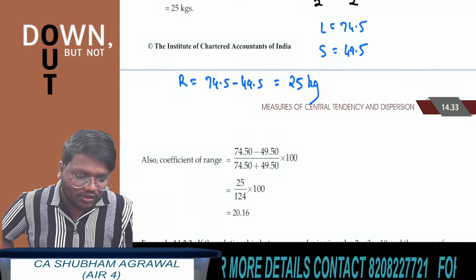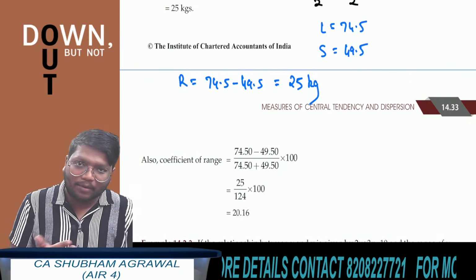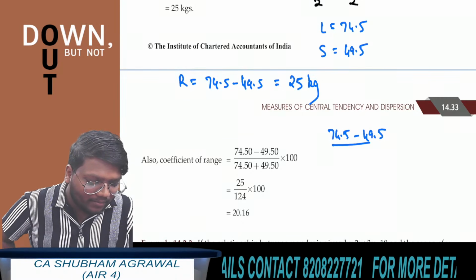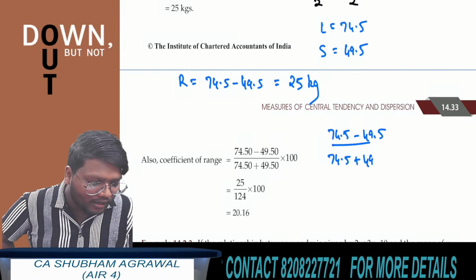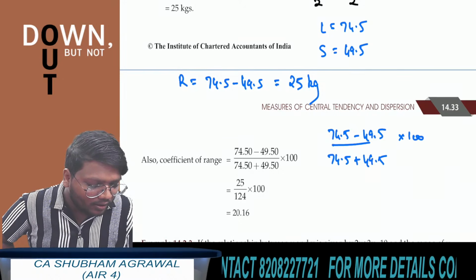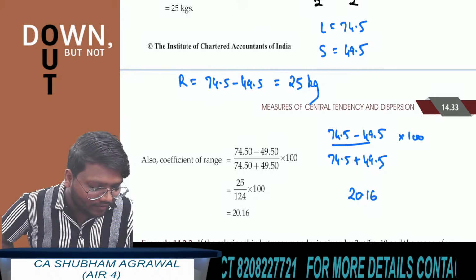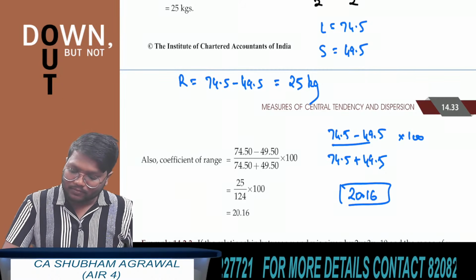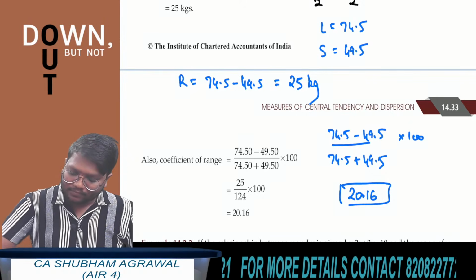Now you can find the coefficient of range. Coefficient of range is L minus S upon L plus S multiplied by 100. So 74.5 minus 49.5 divided by 74.5 plus 49.5 multiplied by 100. Check whether all of you are getting the answer 20.16 or not. 20.16. This question is important.